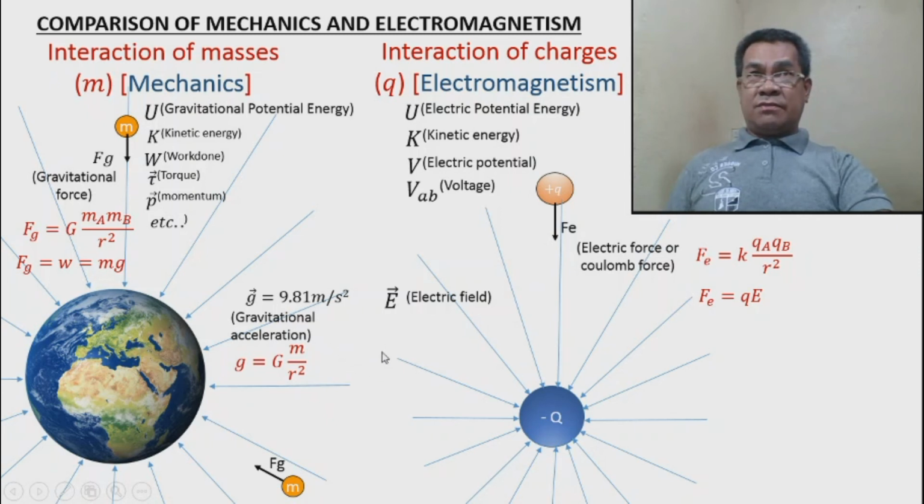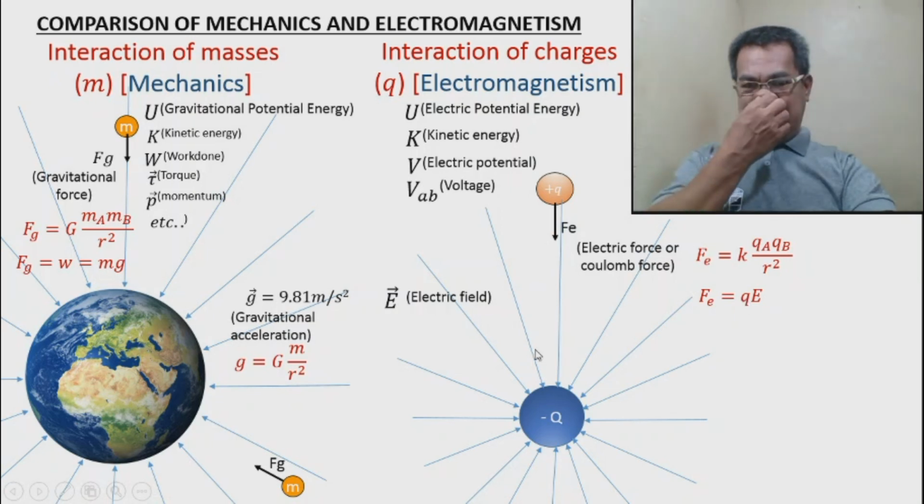The unit is newton meter squared per kilogram squared. Actually, we discussed this in General Physics 1, Mechanics.